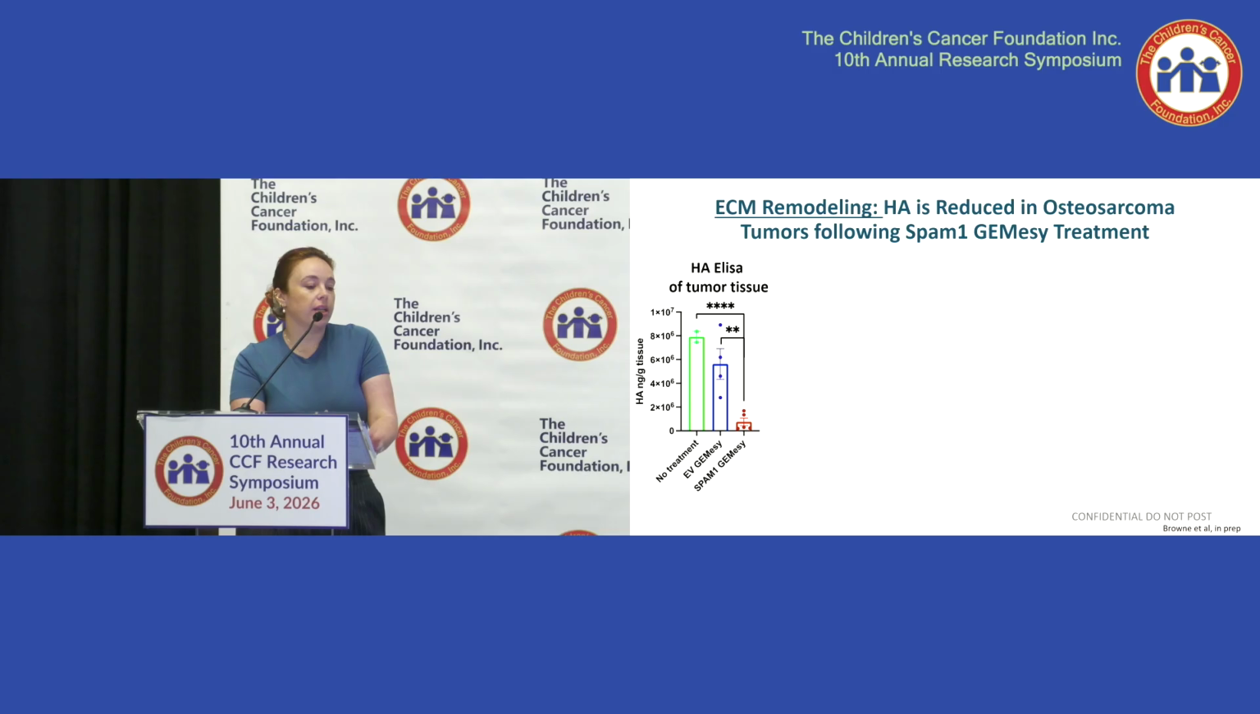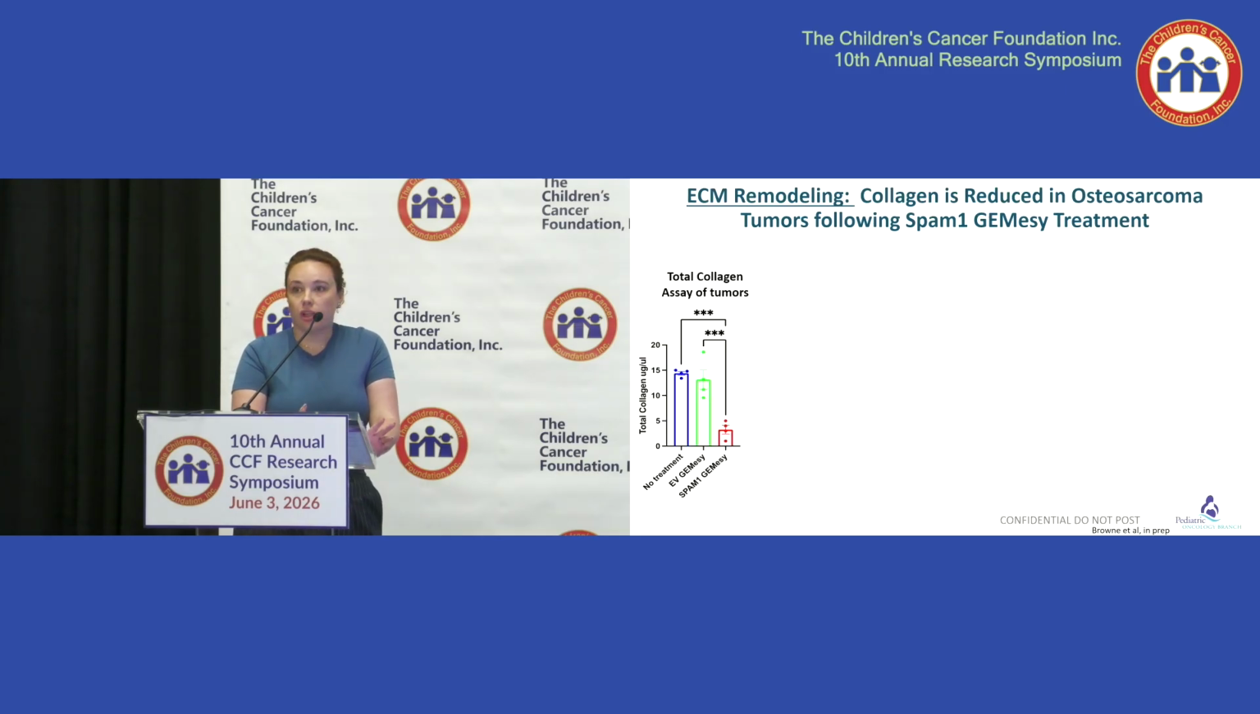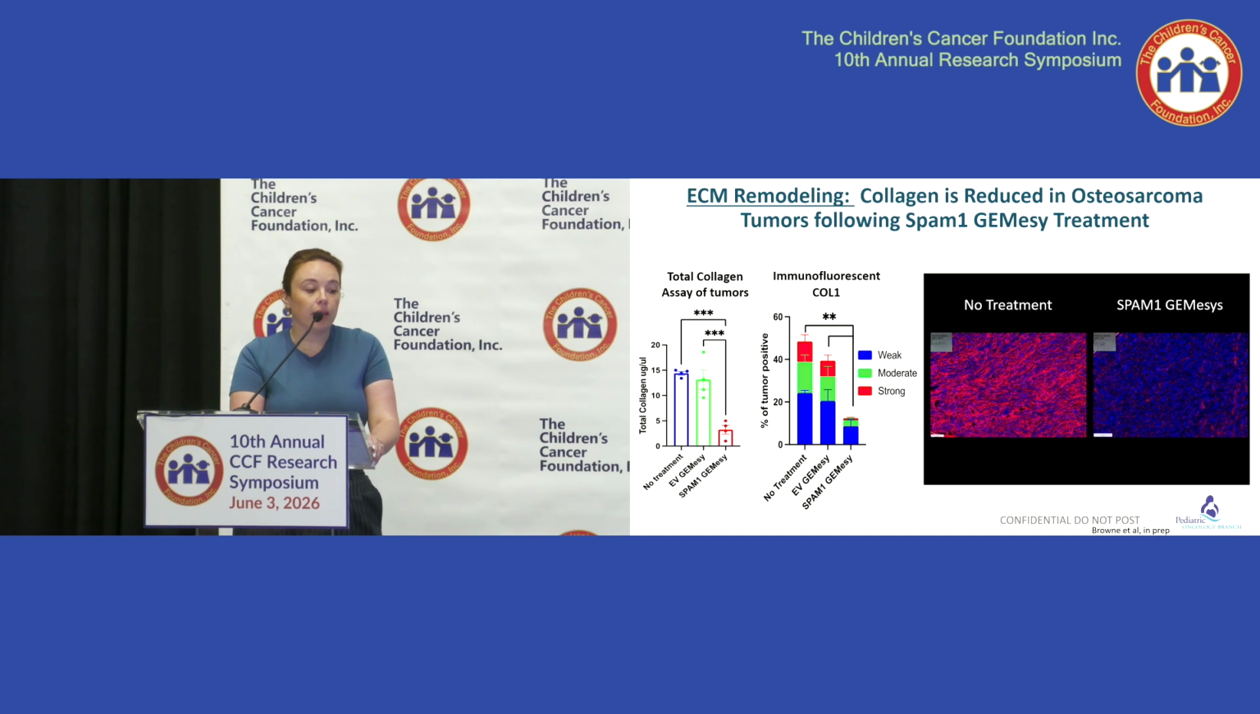So our first question was, is HA even being reduced? Looking at our HA ELISA, we did see significant reduction in our SPAM-treated cohort, and we were able to visualize this with IHC staining, where you can see that there is significant reduction of hyaluronic acid in these tumors. Our next question was about another ECM component, so we looked at collagen. Interestingly, we were seeing significant reduction when we did a total collagen assay. And again, when we looked at collagen 1, we were visually able to see this significant reduction.